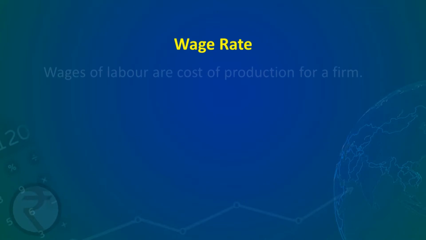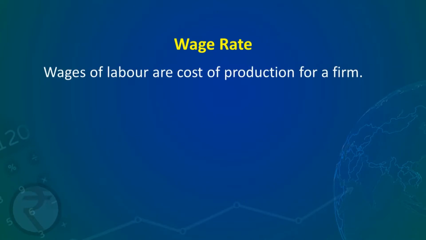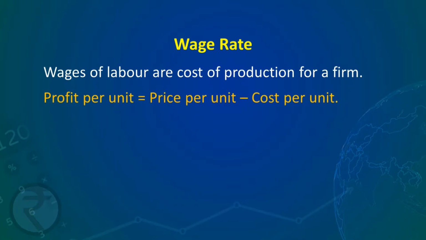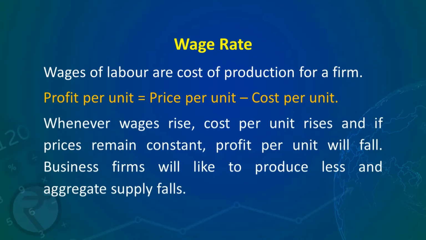So, firstly we talk of the wage rate. Wages of labor are a cost of production for a firm. Profit per unit is equal to price per unit minus cost per unit. So, whenever wages rise, cost per unit rises. This means profits will fall if the prices remain constant, and the firms will like to produce less and aggregate supply falls.